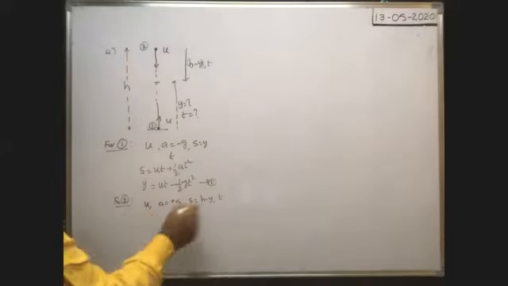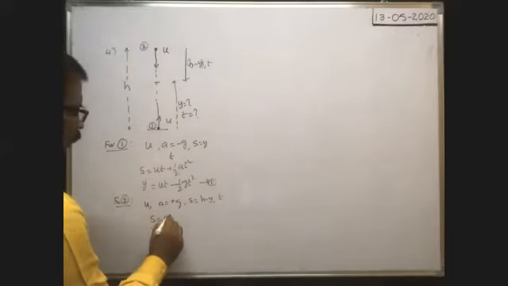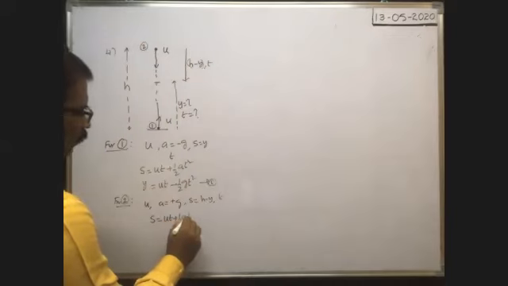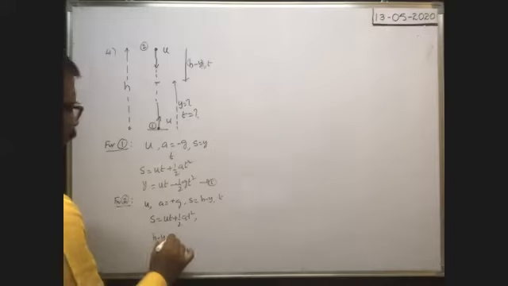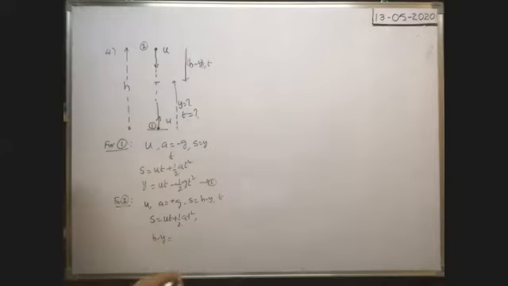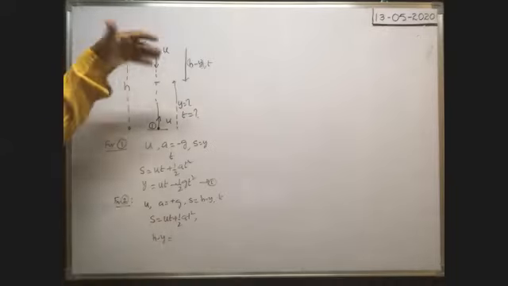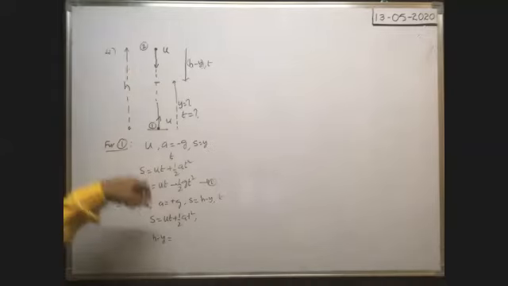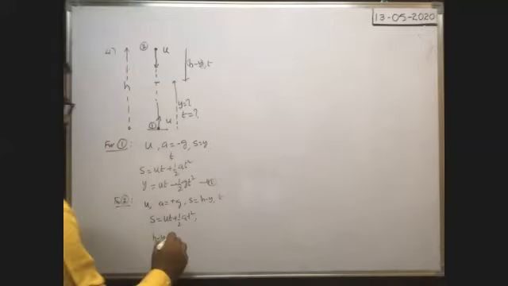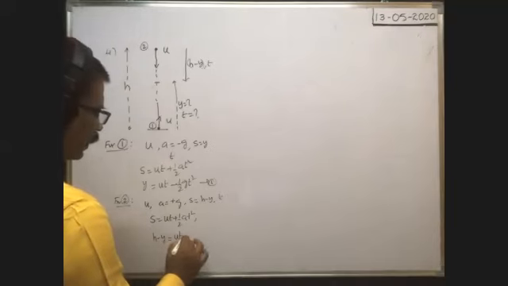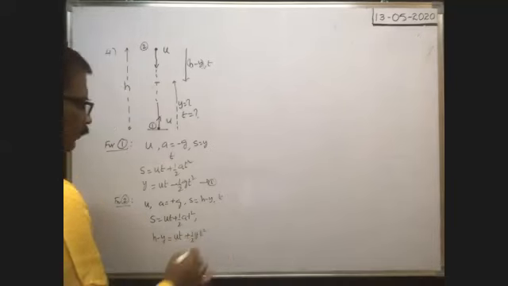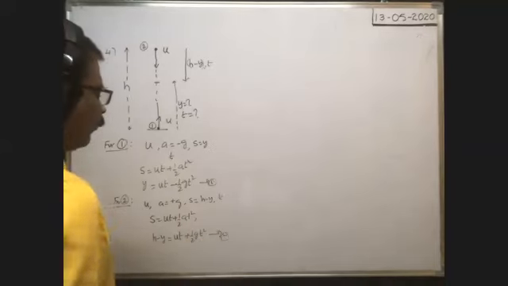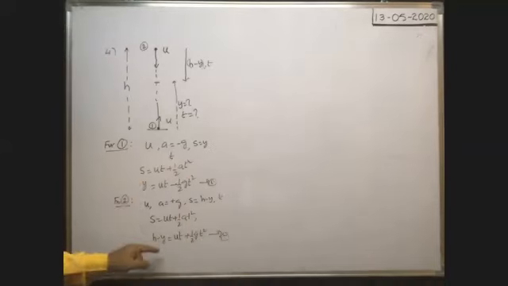So the relation among them is, from s is equal to ut plus half at square. s means h minus y is equal to u means u only. Previously we have taken 0 because it is dropped in the previous case, but now it is thrown downwards. That's why u is there. ut plus half a, means plus g into t square. It is equation 2. From 1 you substitute y value in 2.